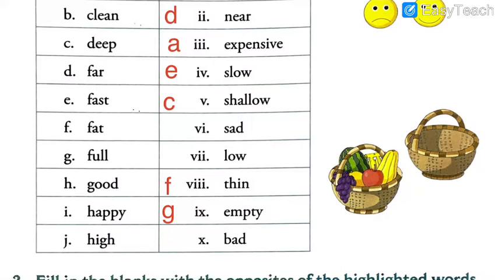We can say that you are looking good, we can say that your handwriting is good, we can say that your clothes are good, we can say that your nature is good. Good is used in many ways. So what is the opposite of that? Bad. Okay. This boy is good, this boy is bad, this girl is good, this girl is bad. You use these words, right? So question H matches with bad.